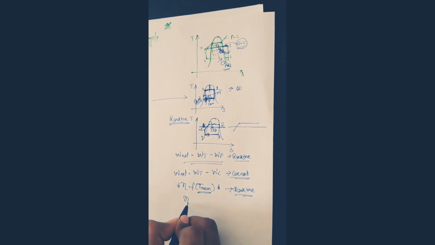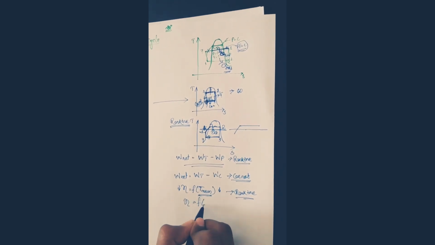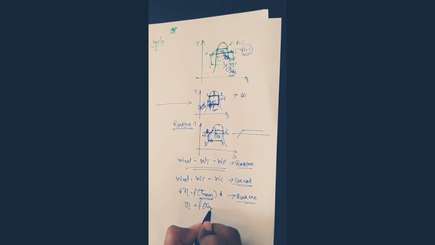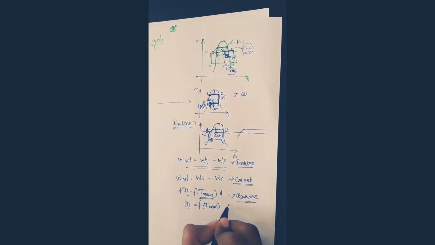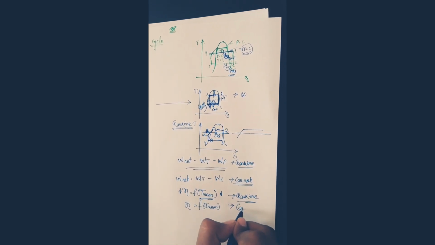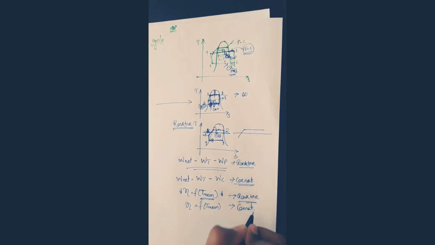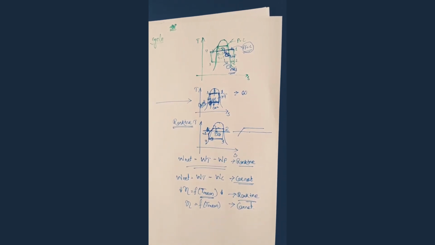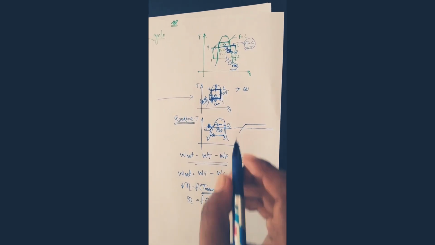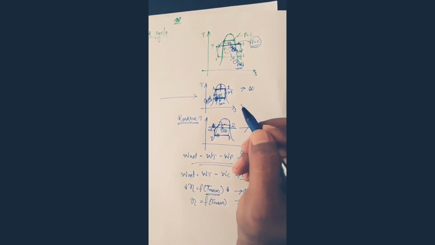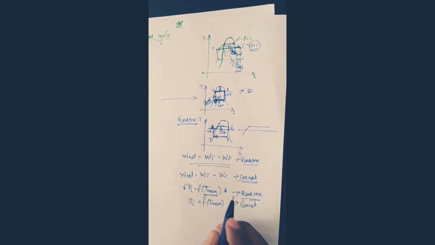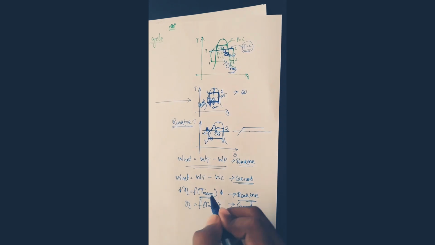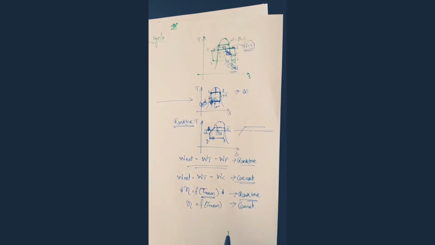In the same thing, if you see the Carnot cycle, here efficiency depends upon mean temperature. So here the mean temperature is not decreasing, it is constant. So we can say the mean temperature is the same, meaning it is more than the Rankine cycle.